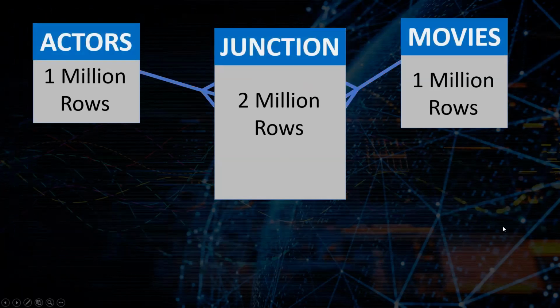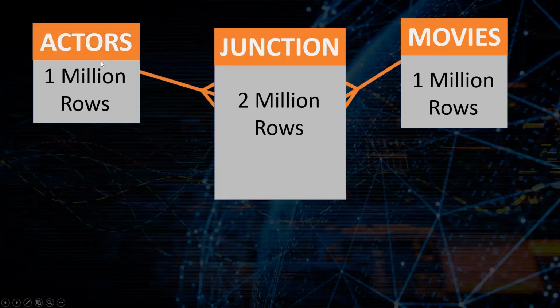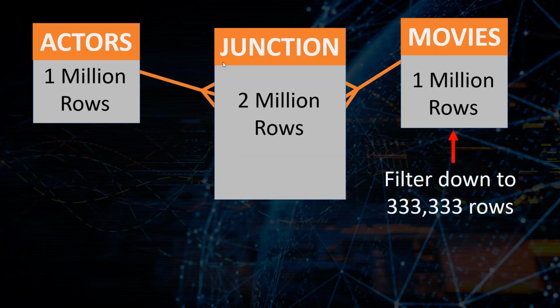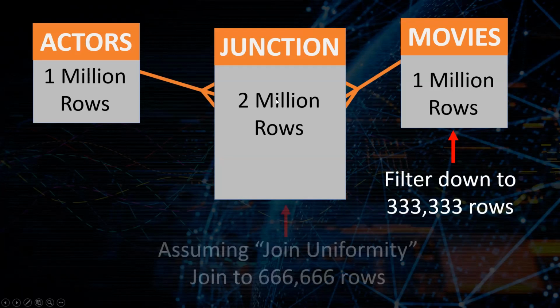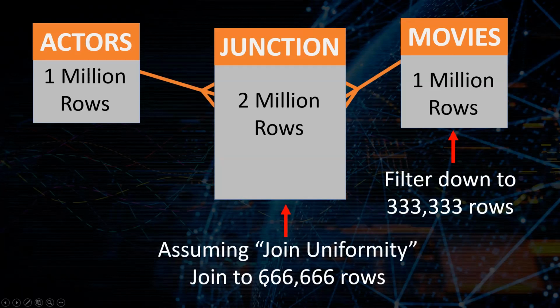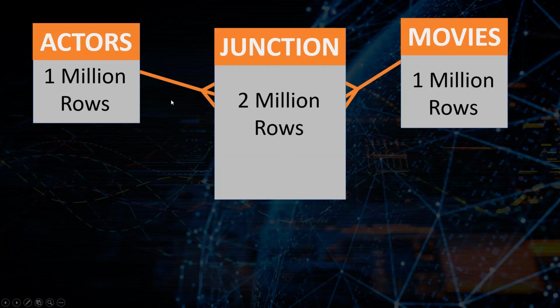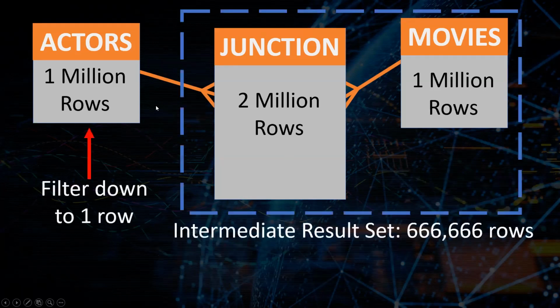What usually doesn't make sense is to join from our weaker filter over to the junction table to our stronger filter. If you go about things the wrong way, here's what happens. You would filter down to a third of our 1 million records. That's going to be 333,000. Then you join to the junction table. And again, if you're assuming join uniformity here, you would join to 667,000 records.